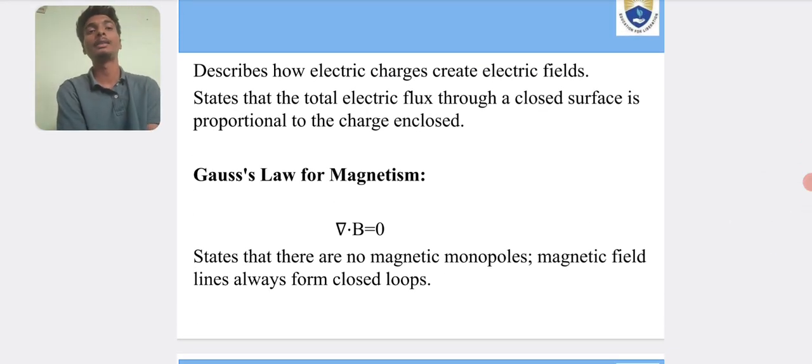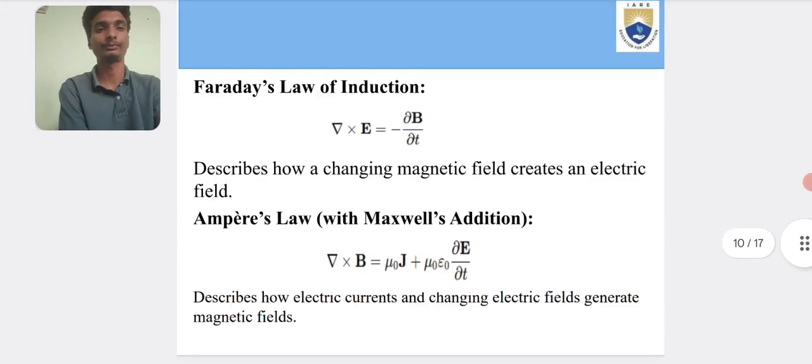It describes how electric charge creates electric fields, and states that the total electric flux through a closed surface is proportional to the charge enclosed. Gauss's law for magnetism: divergence of B is equal to 0. It states that there are no magnetic monopoles; magnetic field lines form closed loops.